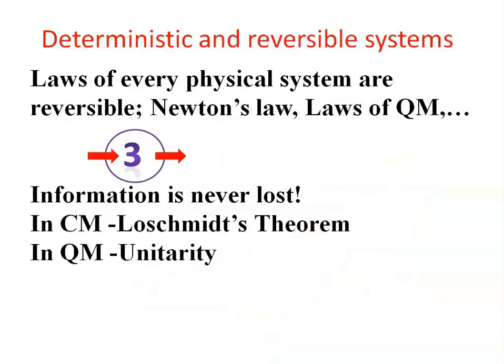The laws of every physical system are reversible, and so is Newton's law and other laws of quantum mechanics. You can retrograde back. The information is never lost. This is known as the law of conservation of information. Information is never lost, never ever lost. In classical mechanics, Liouville's theorem takes care of that, and it is called unitarity in quantum mechanics.